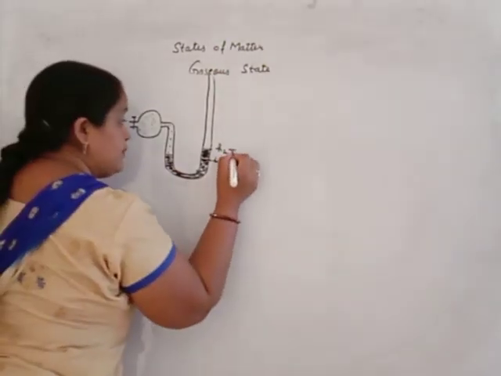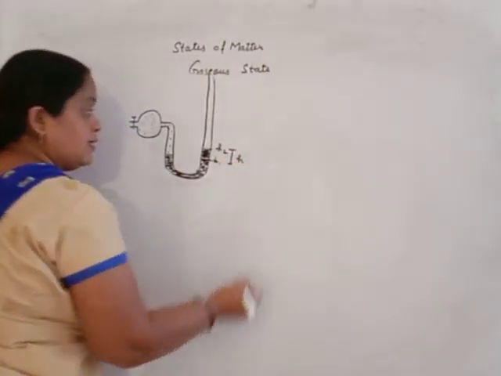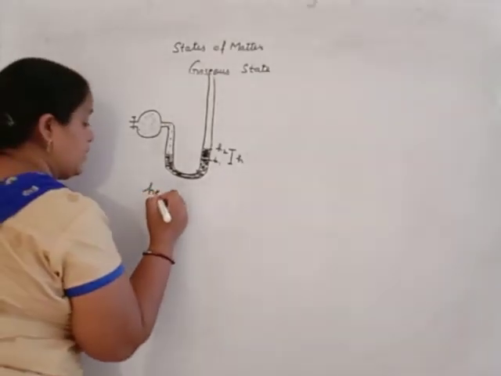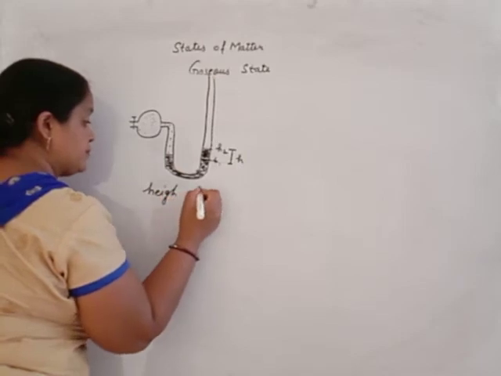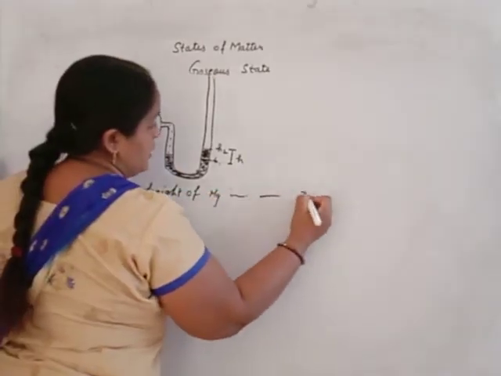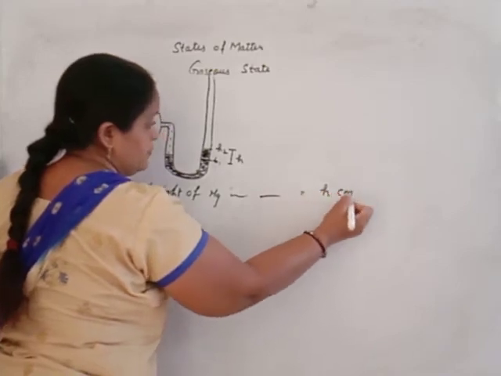What is the difference between these two? It is H, the height of mercury changed in the manometer, either the closed manometer or the open manometer. Then the height of mercury in the barometer or manometer is H centimeter.